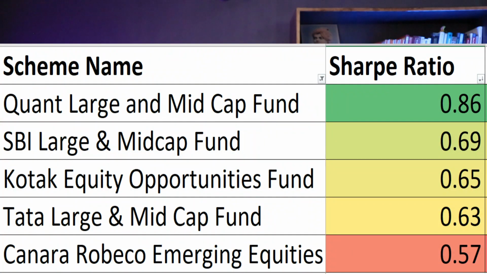And next in risk analysis, we will look at the Sharpe ratio of these mutual funds, and here the higher the value, the better for the fund. On the parameter of Sharpe ratio, on number 1 we have Quant Large and Mid Cap Fund. On number 2 we have SBI Large and Mid Cap Fund. On number 3 we have Kotak Equity Opportunities Fund. On number 4 we have Tata Large and Mid Cap Fund. On number 5 we have Canara Robeco Emerging Equities Fund.